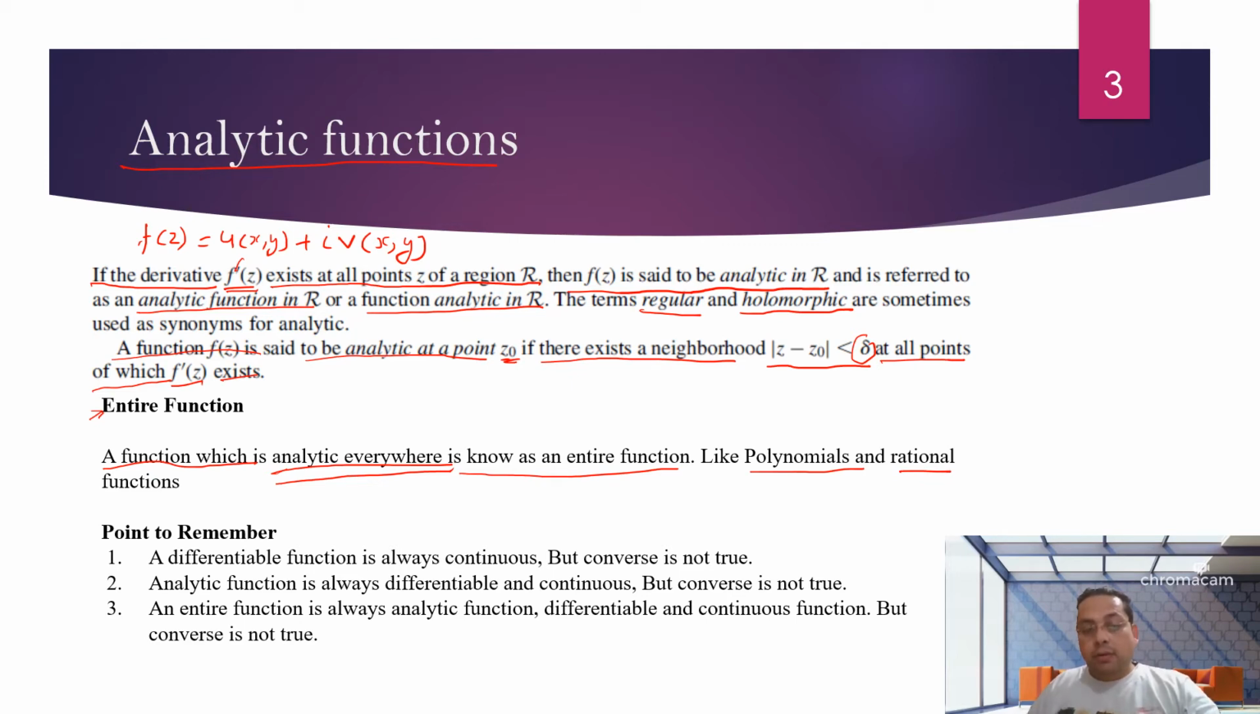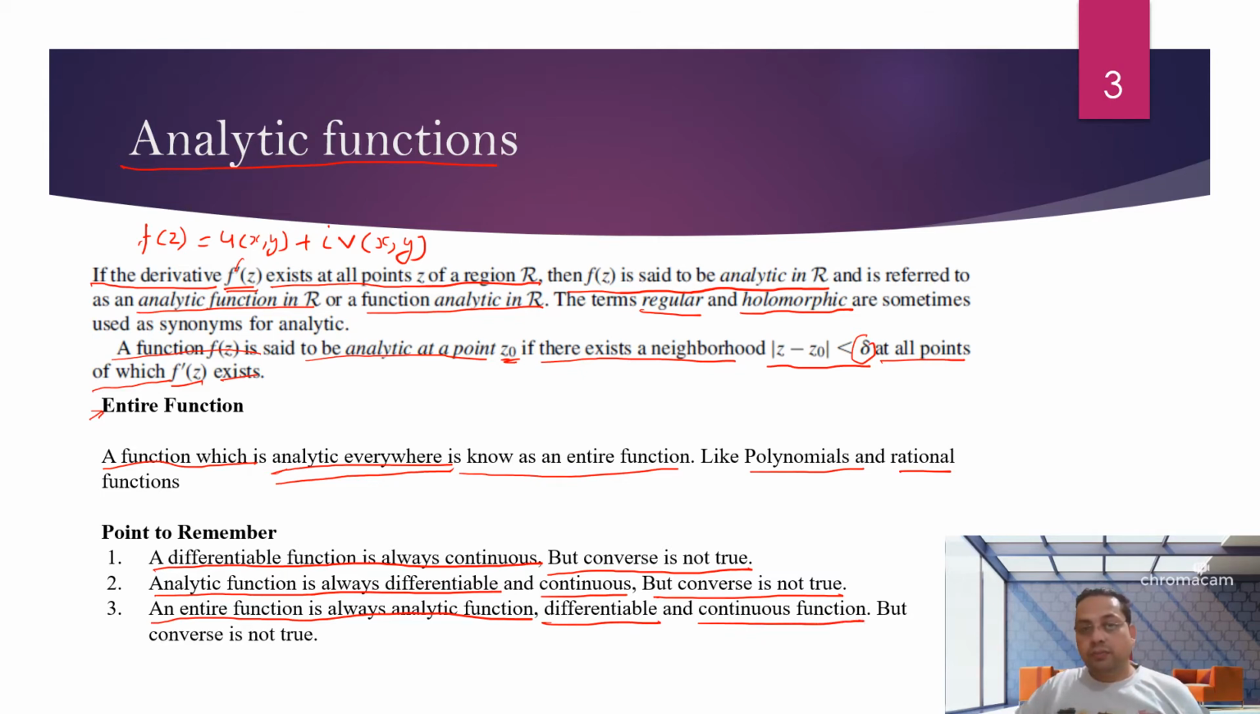Point to be remembered: a differentiable function is always continuous, because we find the slope when the curve exists at the particular point. But the converse is not true, which we have already studied in the previous slide. An analytical function is always differentiable and continuous, but the converse is not true. An entire function is always an analytical function, differentiable and continuous, but the converse is not true.